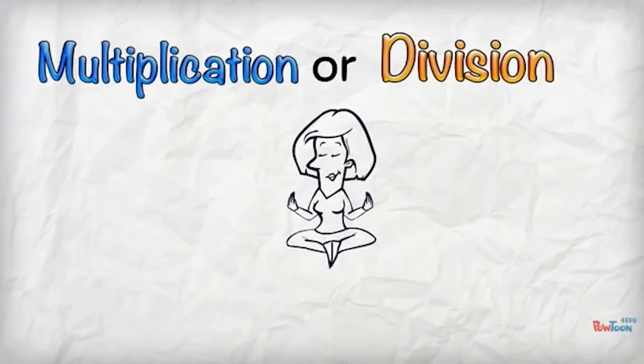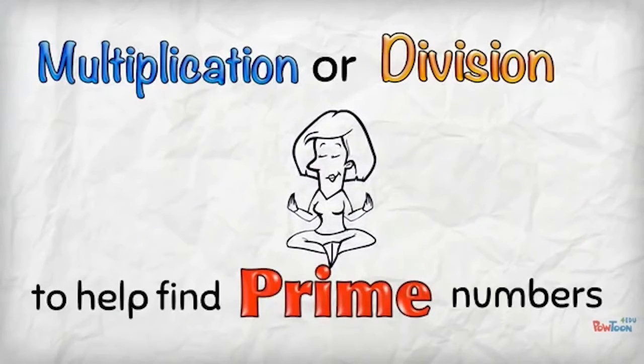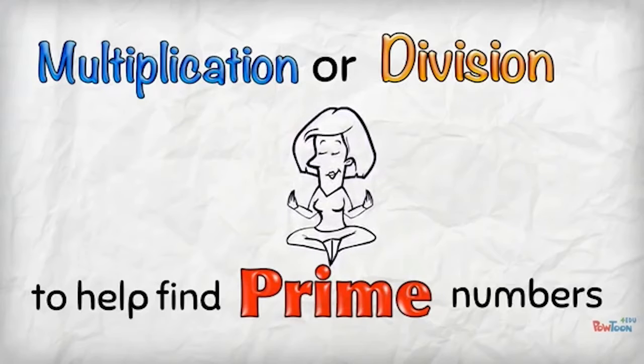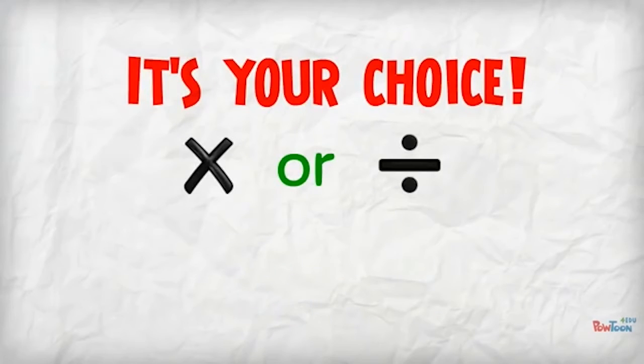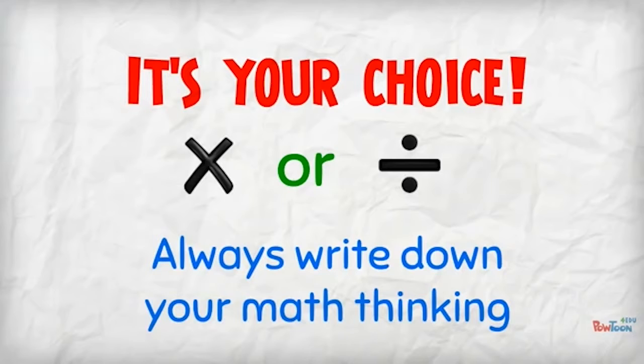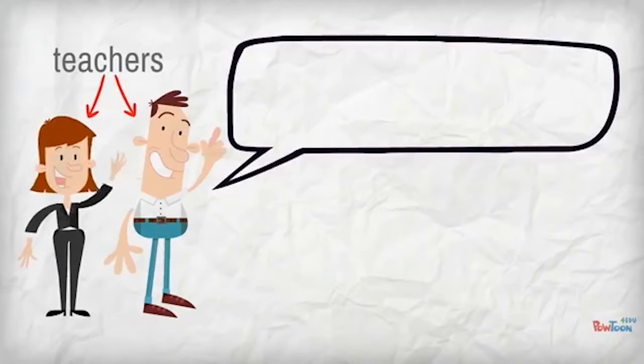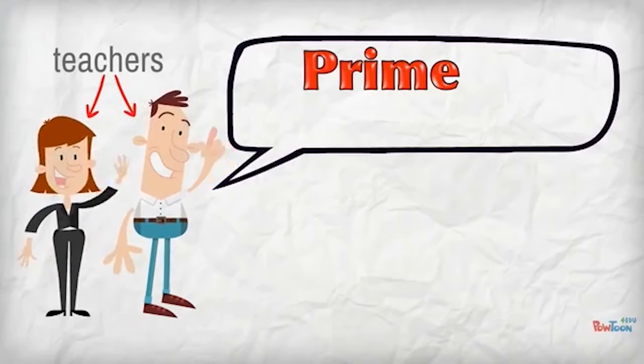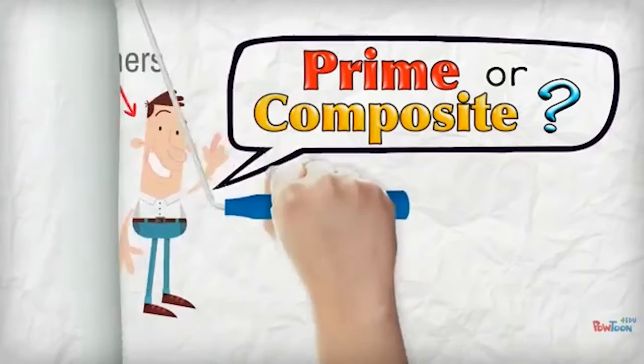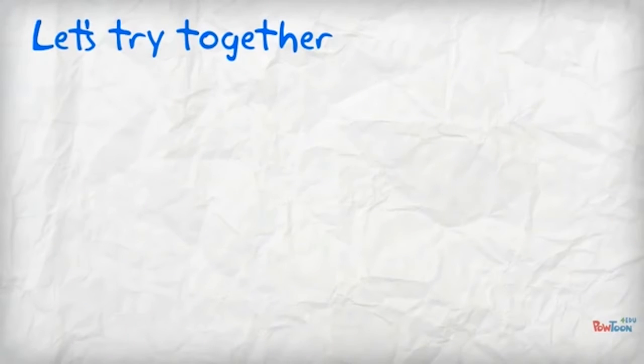You can use multiplication or division to help you find prime numbers. It's up to you which you choose, but always write down your math thinking like I did. Your teacher is going to give you some numbers and tell you to decide whether each one is a prime number or a composite number. So first, let's try an example together.